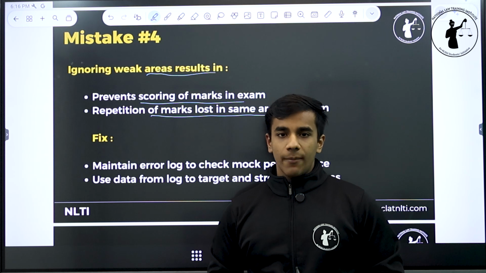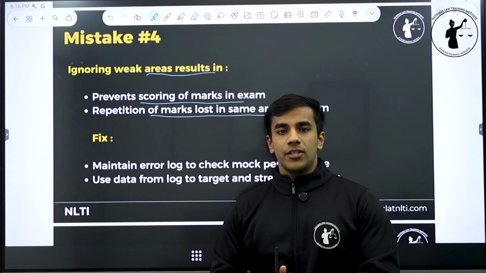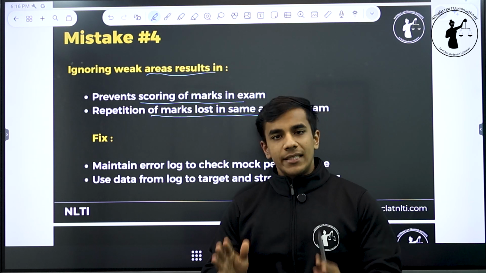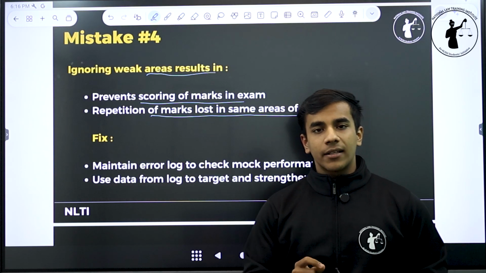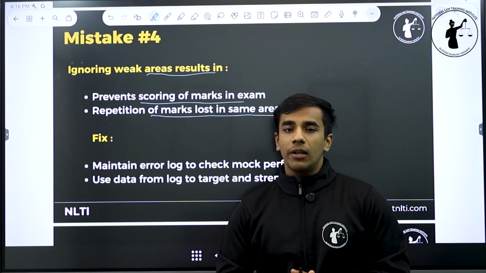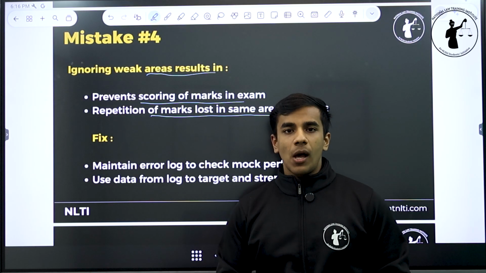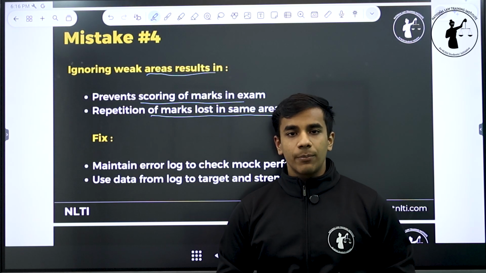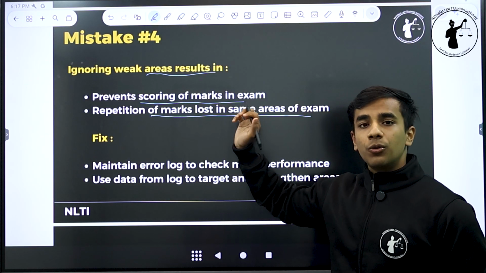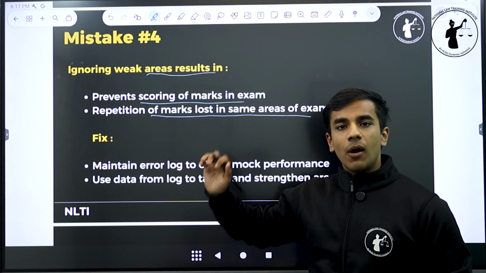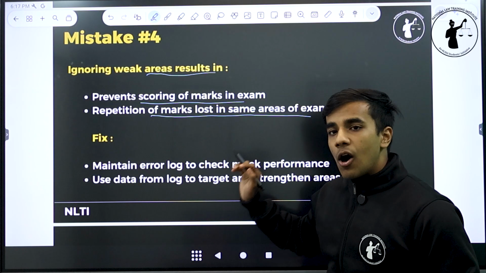अगर आपको mock देने के बाद पता चल रहा है कि percentages और ratio proportion और average basically maths में आपको दिक्कत है, और आप फिर भी उस दिक्कत को solve नहीं कर रहे हो, अपने practice नहीं कर रहे हो questions, और अपनी theory को revise नहीं कर रहे हो, तो what is bound to happen is that you will get same question in the actual paper, and you will end up making the same mistake. So it is very important that you do not ignore your weak areas and you actively work on your weak areas. And how is this done?